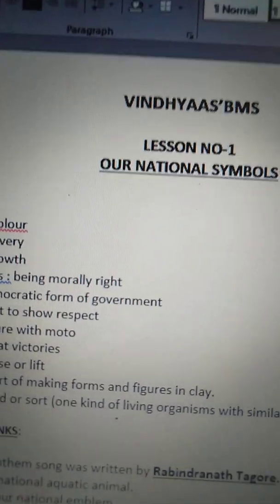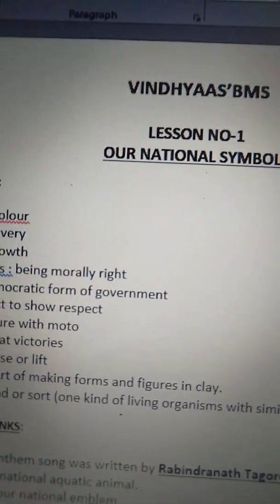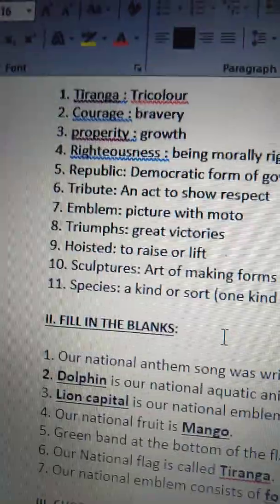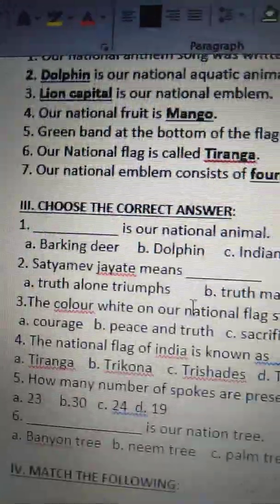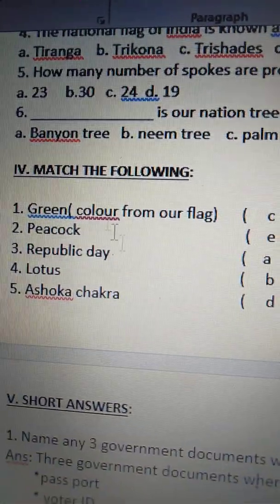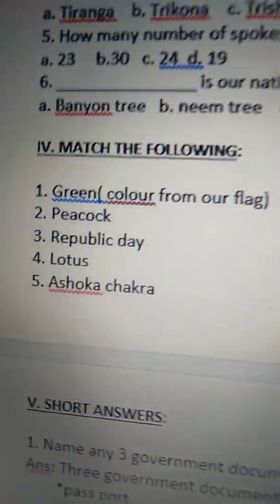Children, all of you open your worksheets, open your first chapter, our national symbols. We are doing revision at present, and in our previous class we have done revision in hard words, fill in the blanks, and choose the correct answers also. In today's class we are going to do revision from match the following.